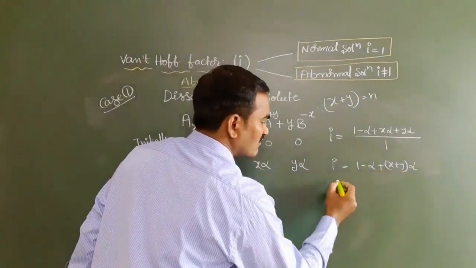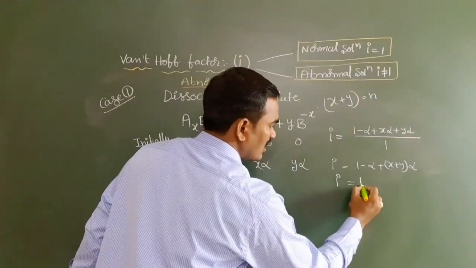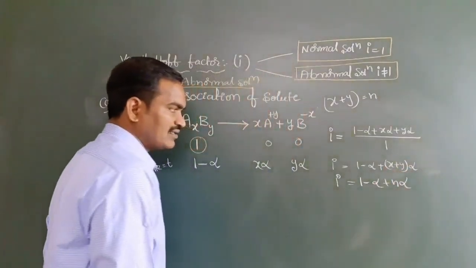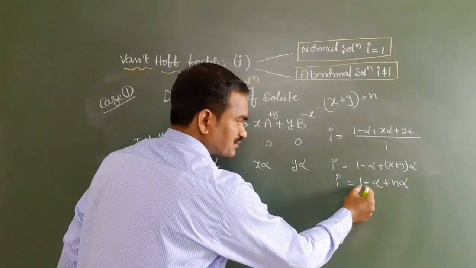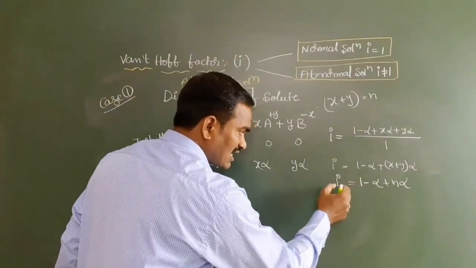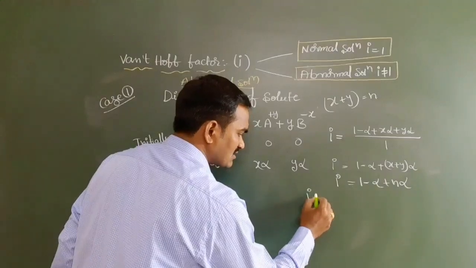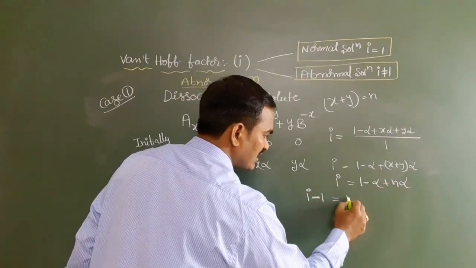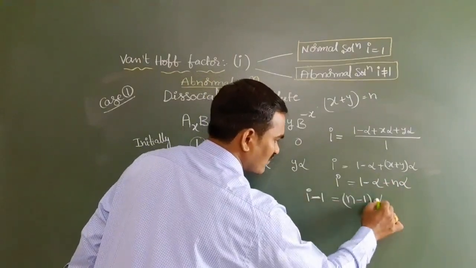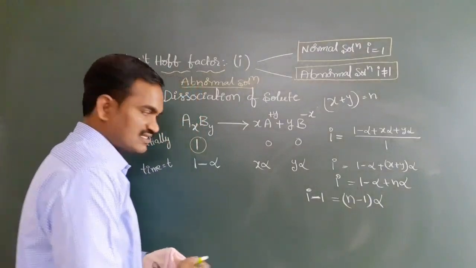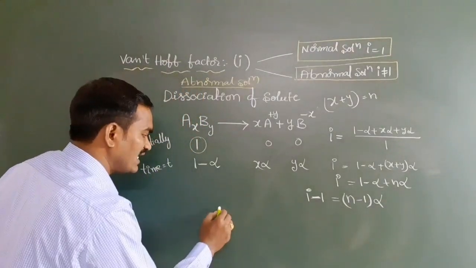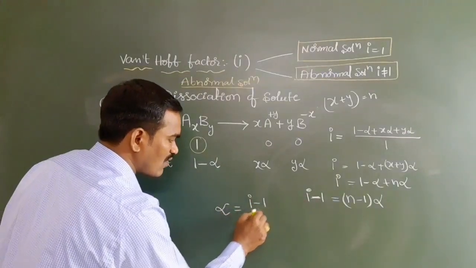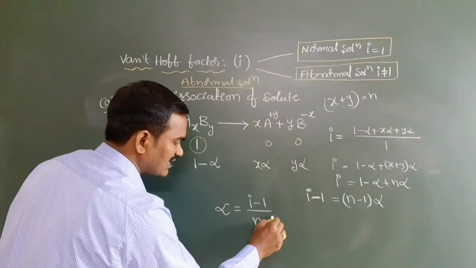Okay, so now i is equal to 1 minus alpha plus n alpha. Here you see this, this 1 comes to this side: i minus 1 is equal to n minus 1 times alpha. The above expression we can write like this. So the final step for this one is alpha is equal to, what is that? i minus 1 divided by n minus 1.